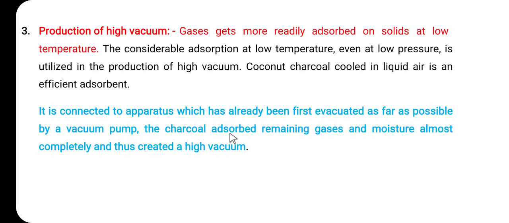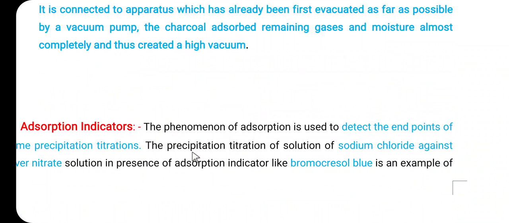So here the charcoal adsorbs the remaining gases and the moisture almost completely and thus creates the high vacuum. So here by using the phenomenon of adsorption, in the apparatus or in the system, high vacuum is created. So this is the third application of adsorption.